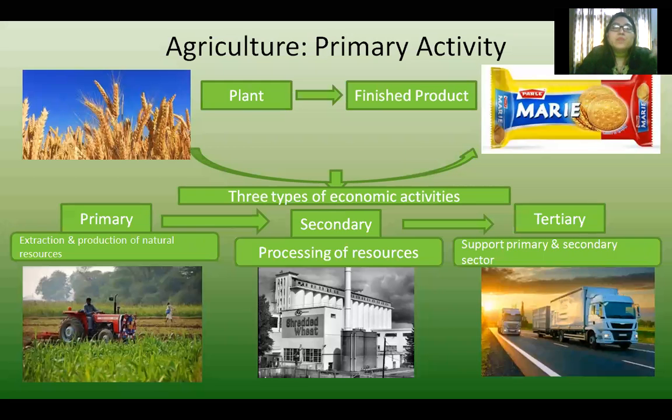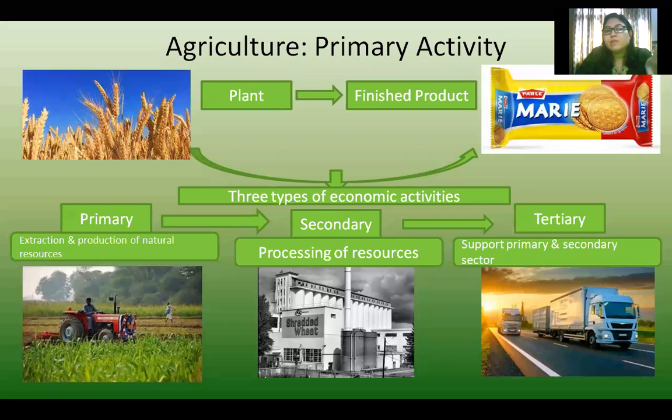That means the process of converting the plant into the finished product involves three types of economic activities. What are those three? Primary activity, secondary and tertiary activity. Primary activity is the extraction and production of natural resources. That means the growing of the crops comes under primary activity. So that's why we put agriculture under primary activity.